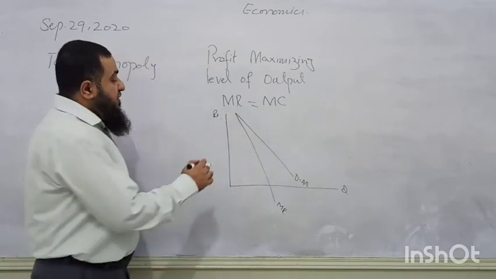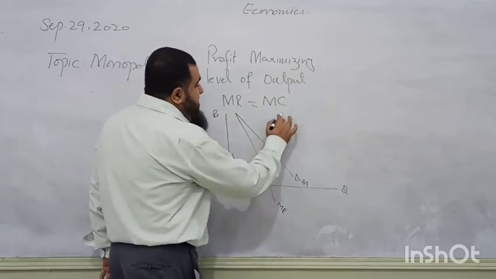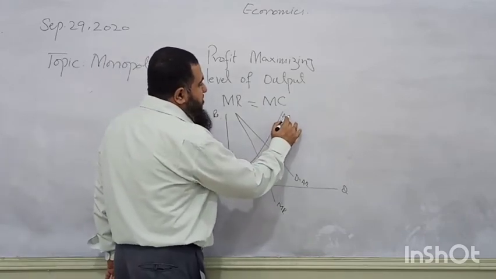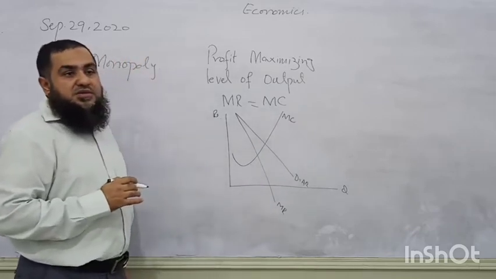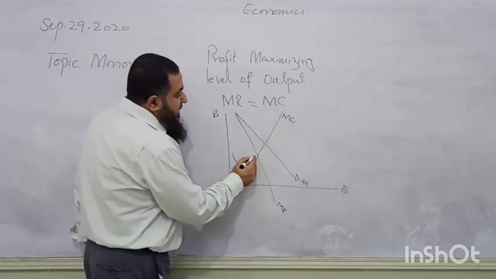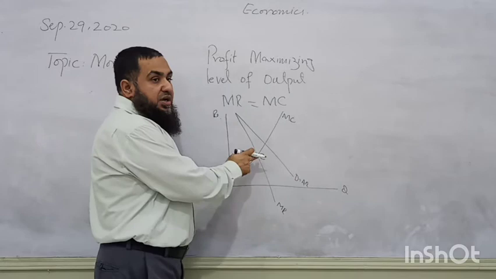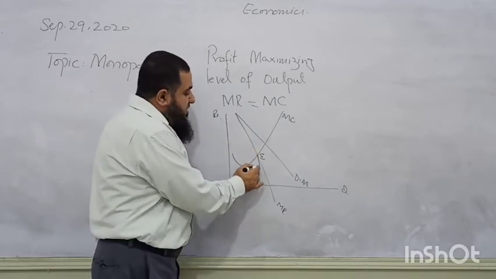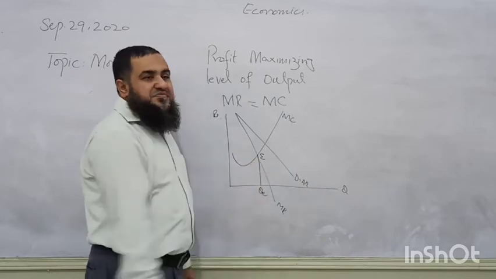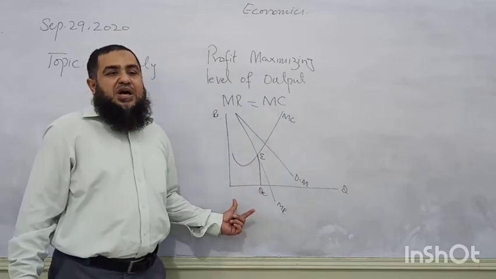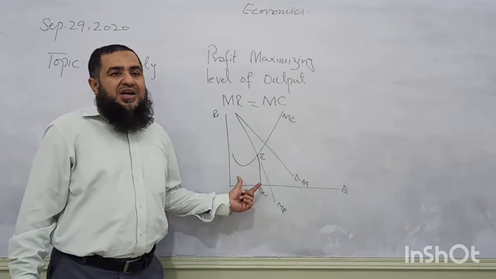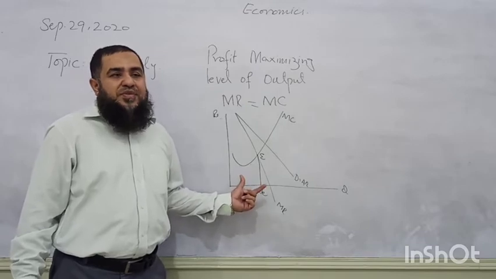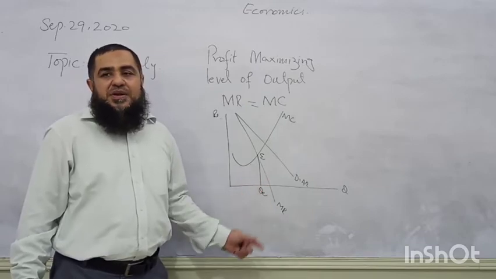Alright, so this is the marginal cost of production. At this point you can see marginal revenue and marginal cost are equal. So he will produce this output level. He decides to produce the output level where marginal revenue equals the marginal cost of production.